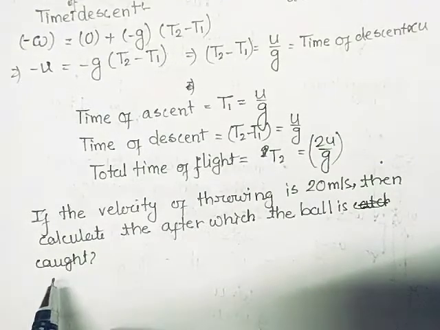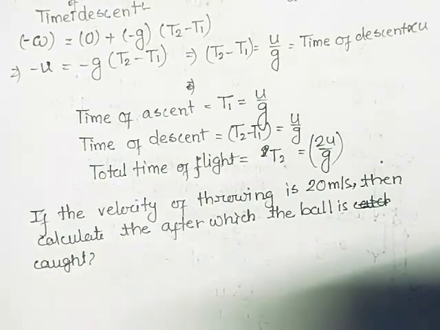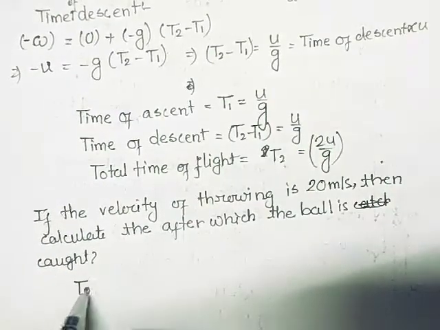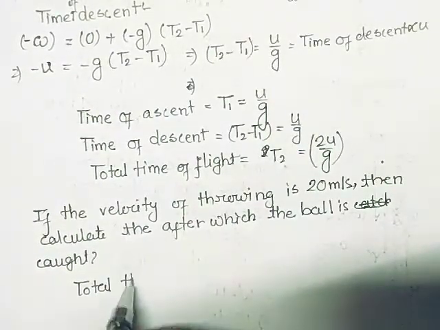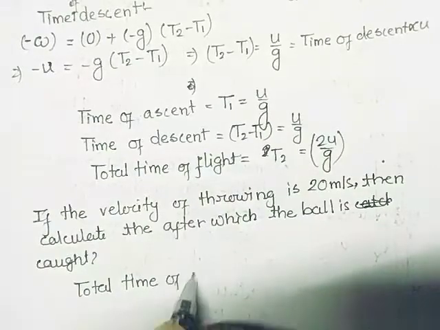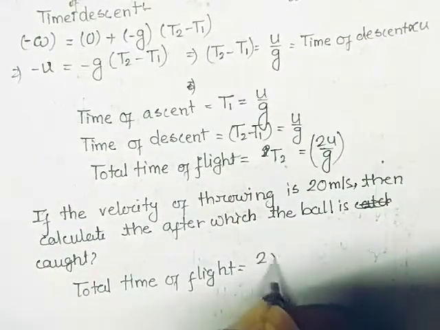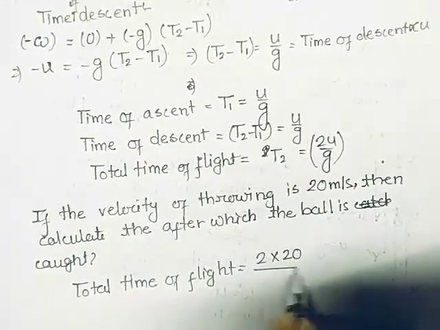So obviously it is talking about the total time of flight, the time for which it will be in the air. If I write down the total time of flight, that is 2 into 20 divided by g.